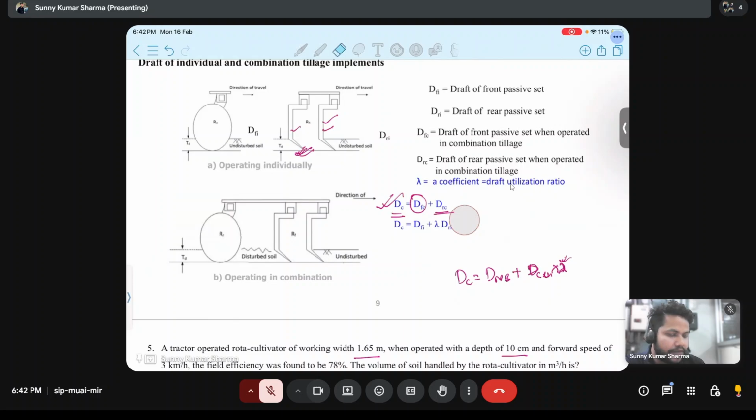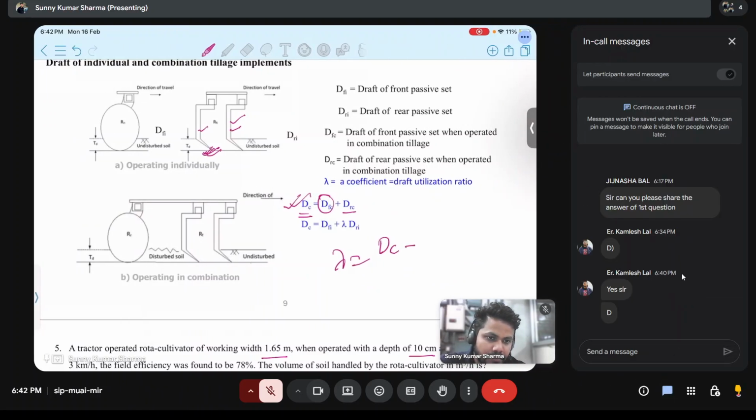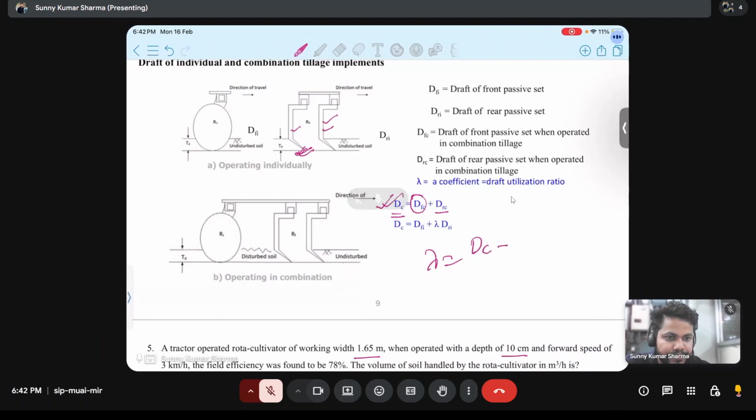Lambda will be draft of combination minus... Kamlesh is telling D, I think. Okay, wait, Kamlesh. This will be DC minus DF, DF by DR. This will be draft utilization ratio.